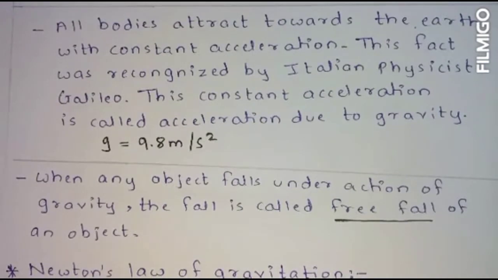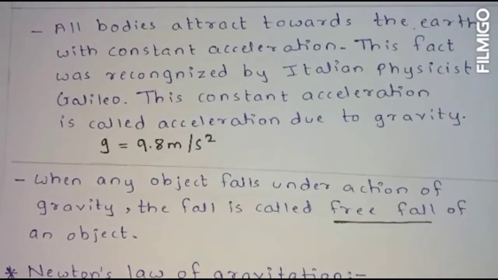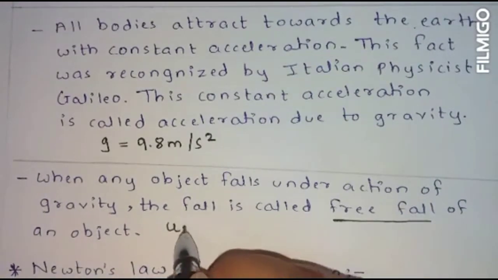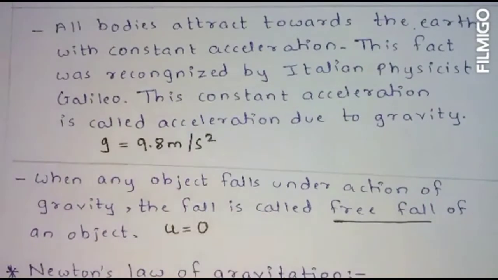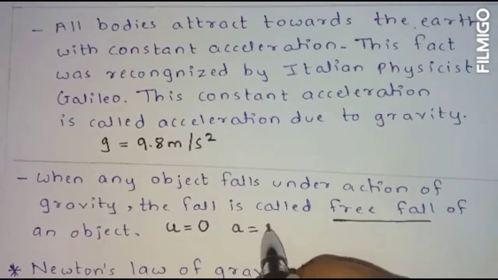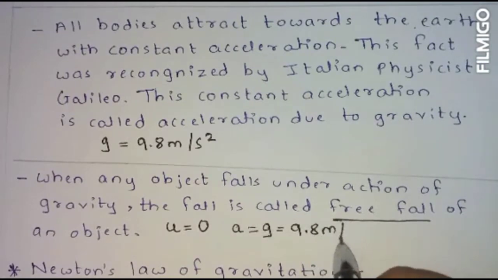When any object falls under the action of gravity, the fall is called free fall of an object. In free fall, the initial velocity of the object is always 0 and the acceleration is equal to g, which is 9.8 meter per second square.